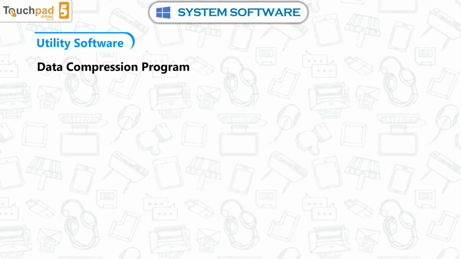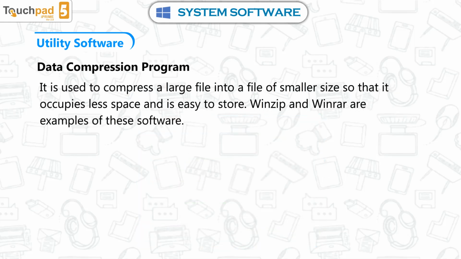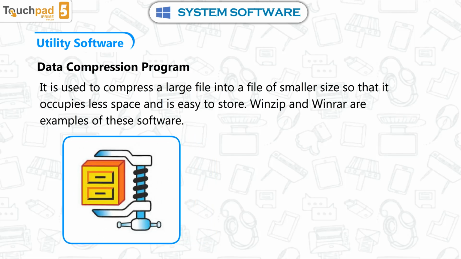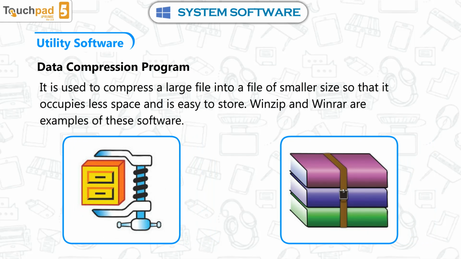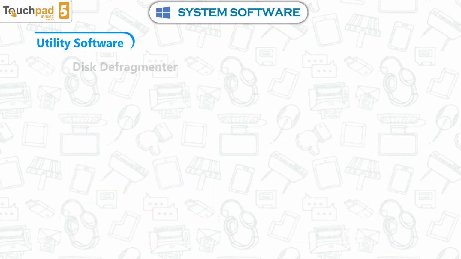Data compression program. It is used to compress a large file into a file of smaller size so that it occupies less space and is easy to store. WinZip and WinRAR are examples of this software.